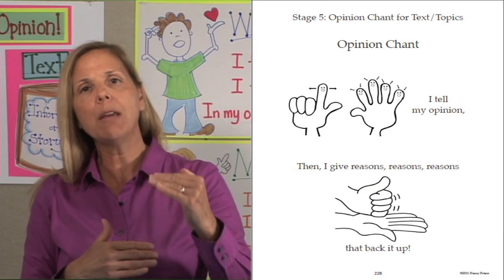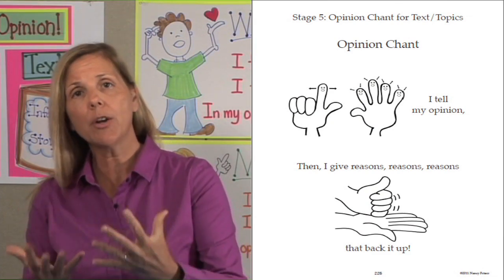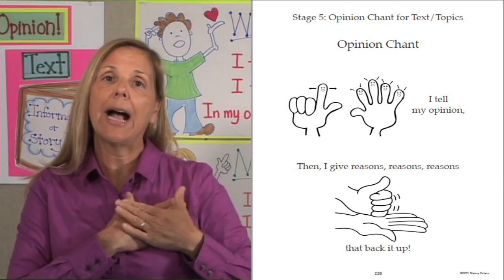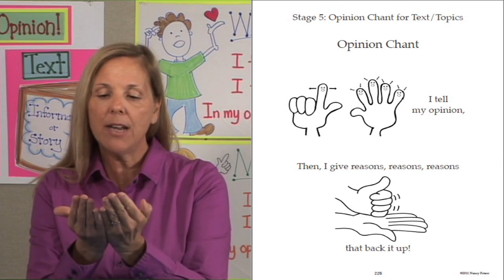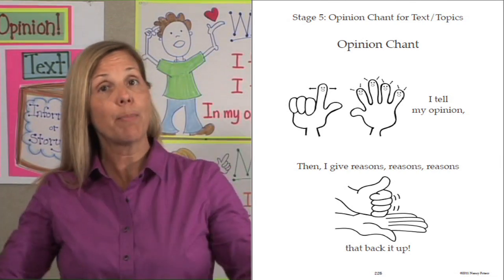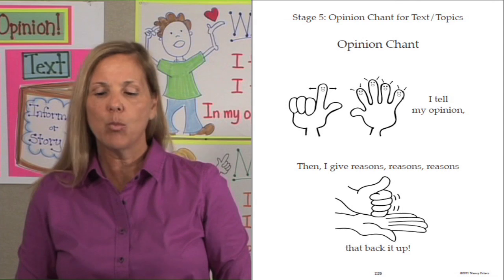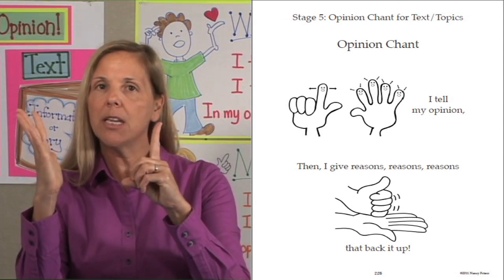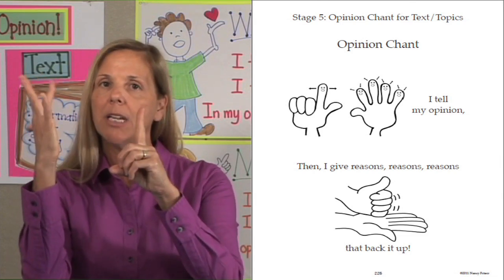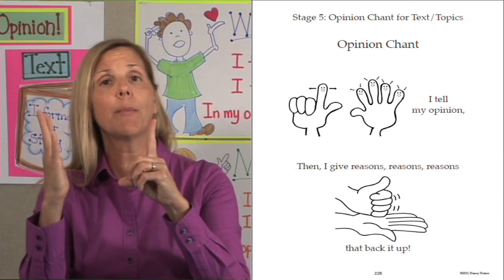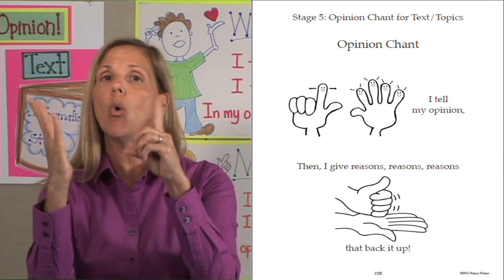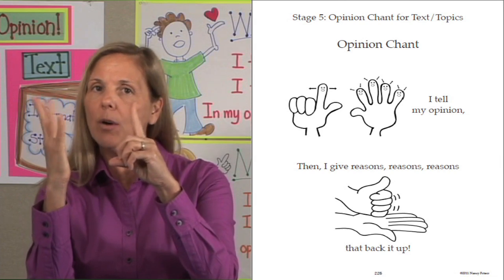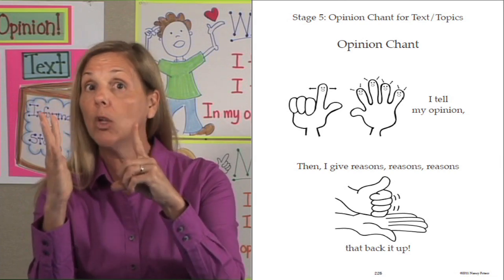Before I go through any more of the organizer, I want to go back and visit the chant. An opinion is what I think or how I feel about a text I've read or a topic in my world. And when I have an opinion, what do I need to do? I tell my opinion. That means this is me, the writer, and I am telling my audience my opinion. So what am I going to tell them? I'm going to tell you what I think or feel. And in this case, about a topic. So I'm going to tell you what I think or feel about my topic, about pilgrims.